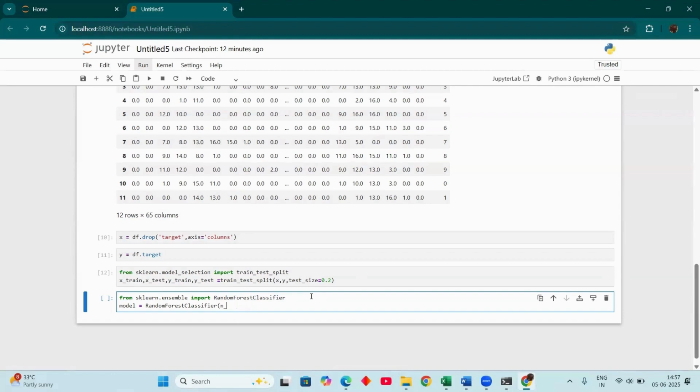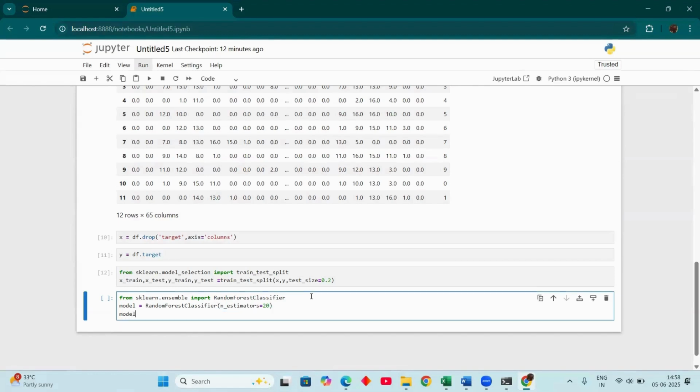No, ensemble is the module. So I want to take the parameter n_estimators. The variable name is estimators, so we take n_estimators equal to 20. Okay, from here, model.fit is the train function. So here we want to train the model. Model.fit is used to train the data, for x_train and y_train.